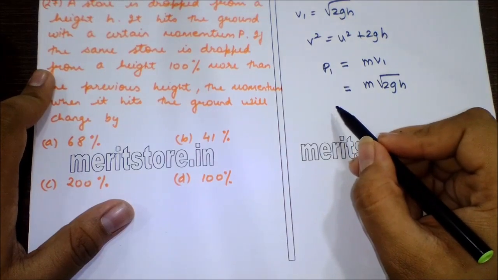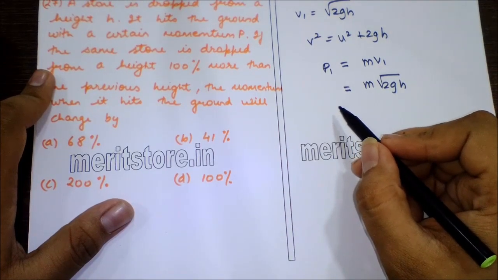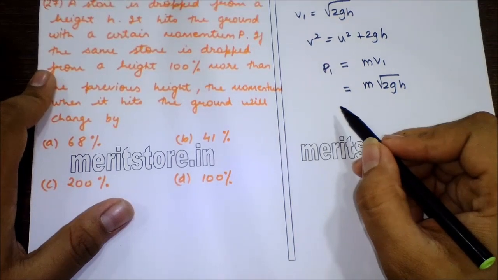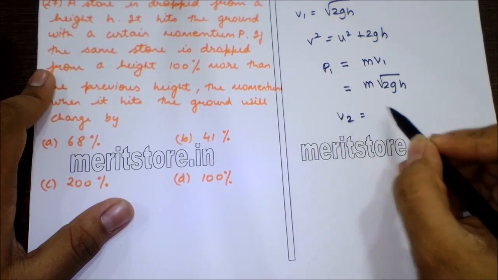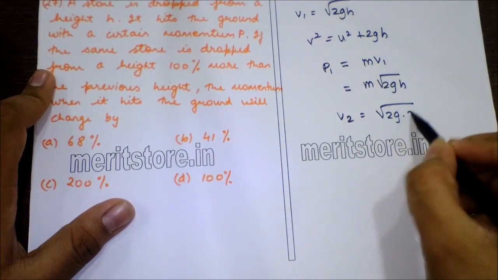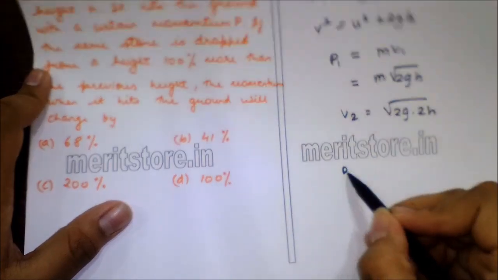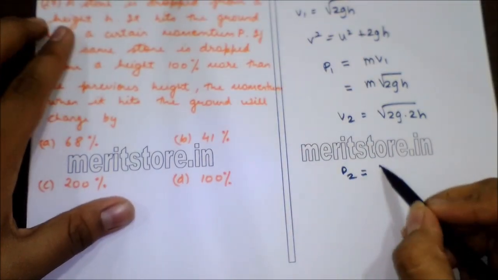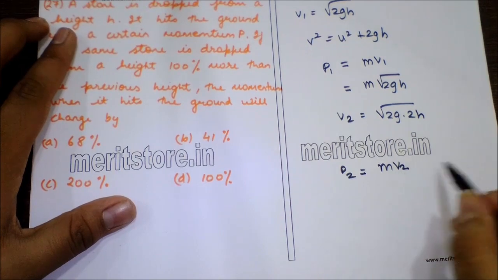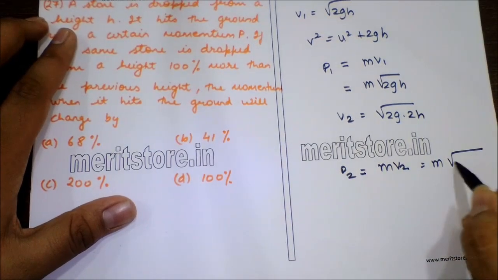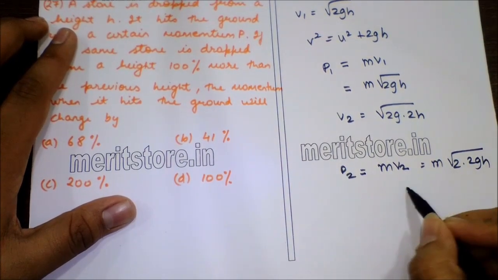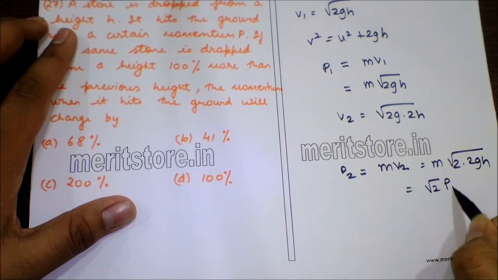Similarly, when it is dropped from the height 2h, 100% more than the previous height, when it hits the ground the velocity changes to v2 is equal to square root of 2g into 2h. Momentum p2 is equal to mv2, which is equal to m into square root of 2 into 2gh, which is equal to square root of 2 p1.